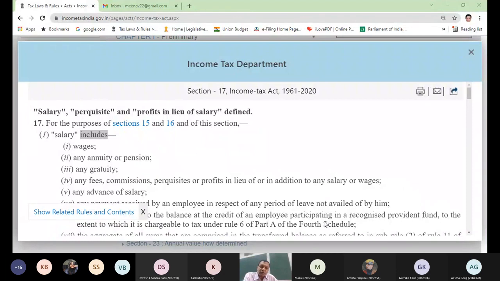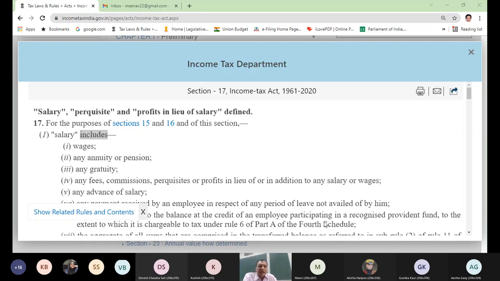When we read any subject of law, we don't see what is happening outside. We don't see what others talk about salary. We read that particular act. If I am reading Income Tax Act, I cannot say that salary means this also. No, the Act says if salary is defined in your act, you apply that definition. If nothing is written in the Income Tax Act, then we search for other acts or other provisions. But if something is defined in the act, that will be applicable.